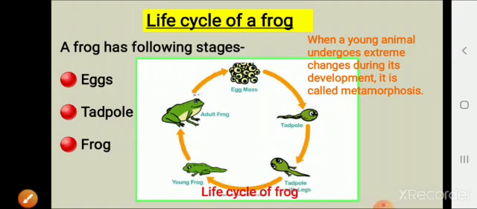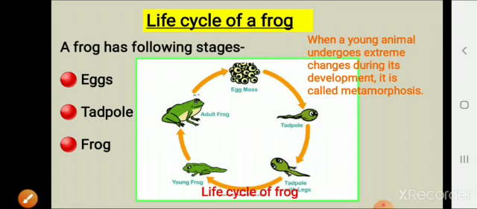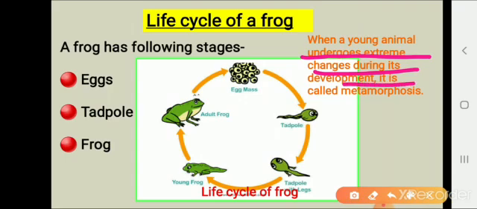Children, if you observe the young tadpole, it looks more like a fish than a frog. Isn't it? It looks like a fish. It does not look like a frog. This process of transformation from a tadpole to a frog is known as metamorphosis. And this process is seen in butterflies and frogs. So metamorphosis is the process where a young animal undergoes extreme changes during its development.